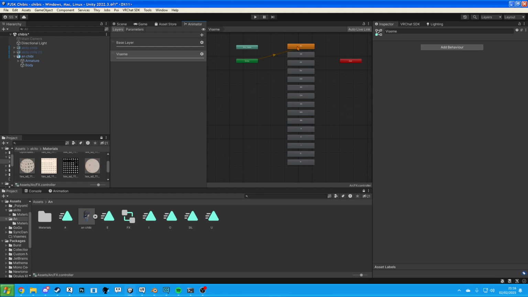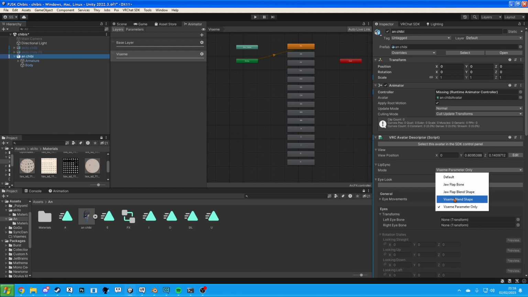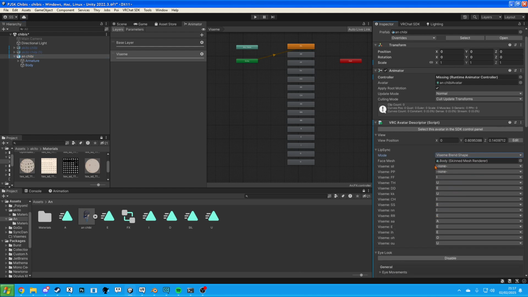Well, that is because these are all of the blend shapes that if we selected Visime blend shape, it would be all of these. Now, does this look awful? Yeah, I agree. So, what we're gonna want to do is lay it out similarly. I don't know why that's E, that should be I.